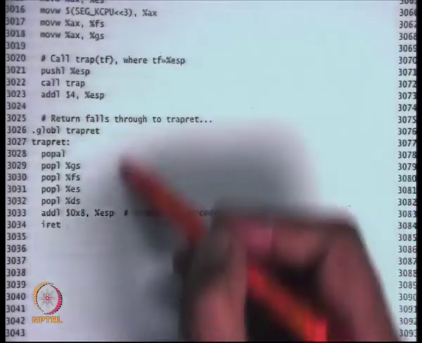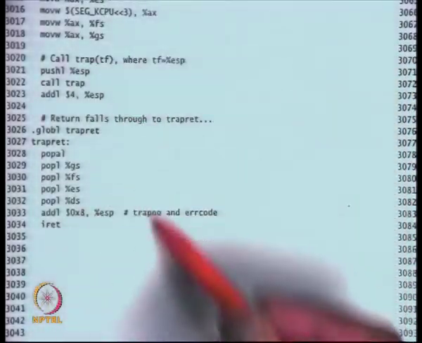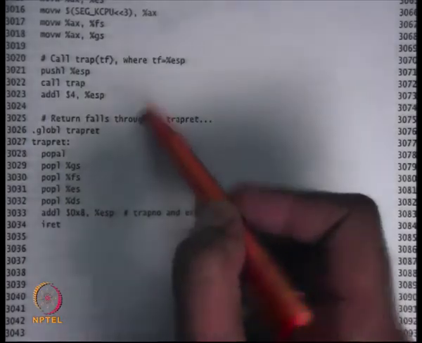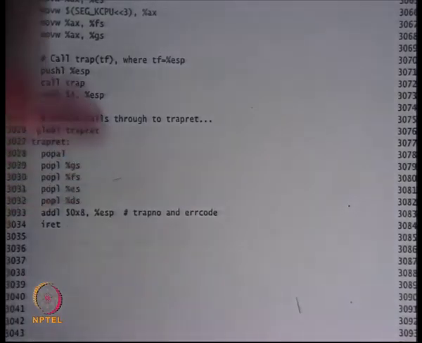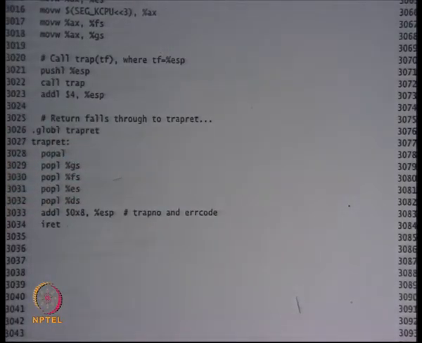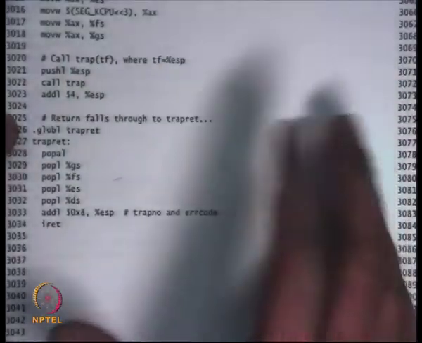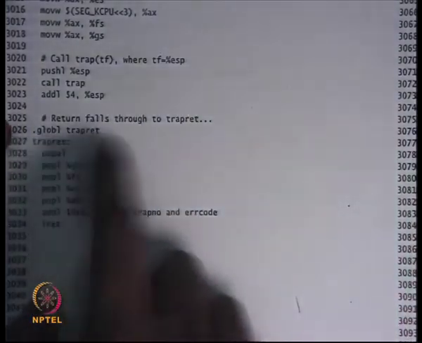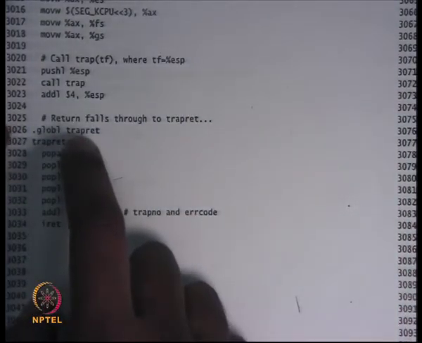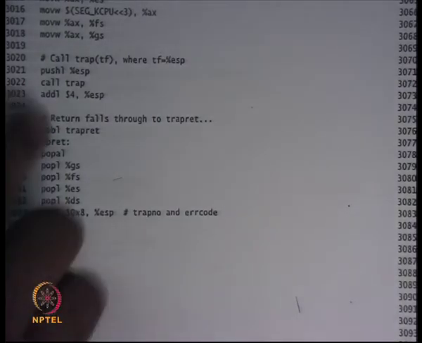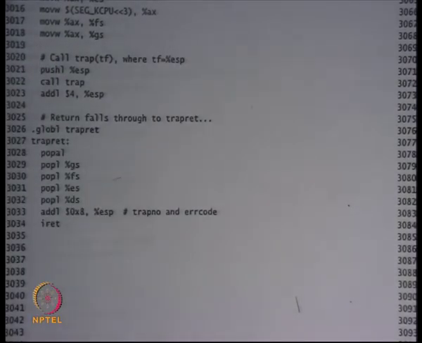In this general case, whenever a trap happens through the regular way, then trap ret, or trap ret minus whatever, 3023, automatically gets pushed as a return address, and so everything works normally. But when I'm going to create a new process, the new process never called a trap. So I'm going to simulate as though it did, and push trap ret manually. In general, trap ret gets automatically pushed because you made a call, so the next instruction's address gets pushed on the stack.